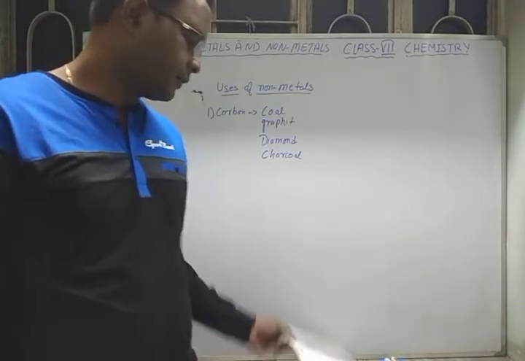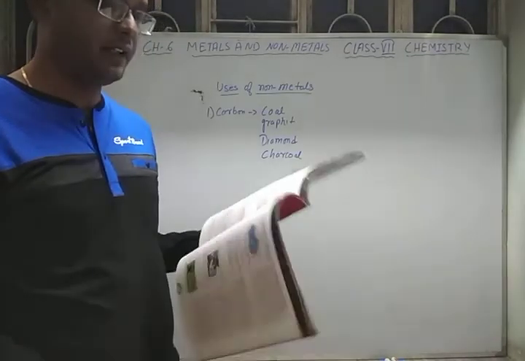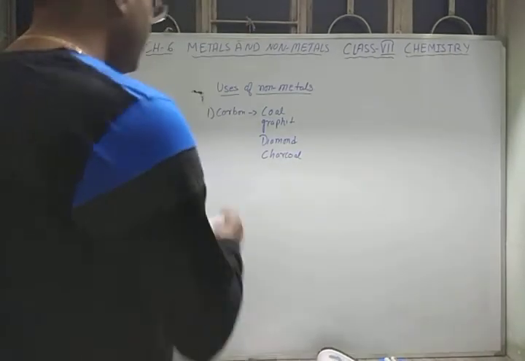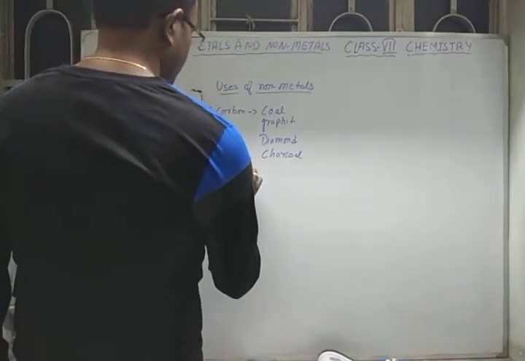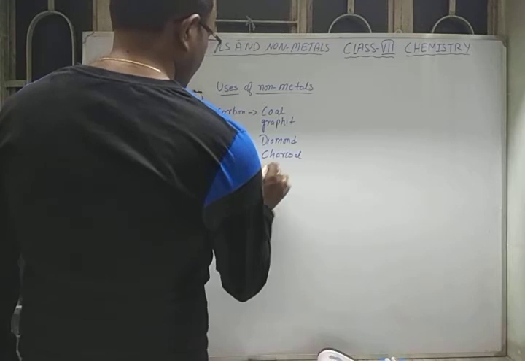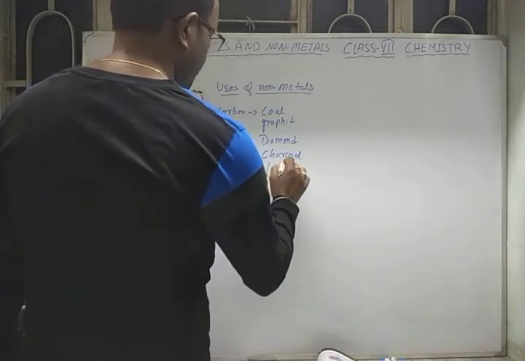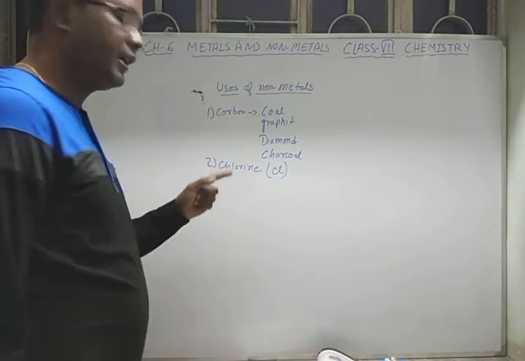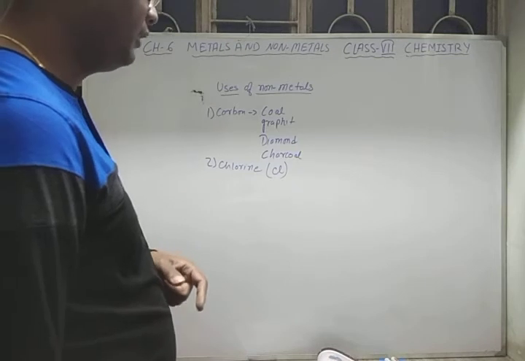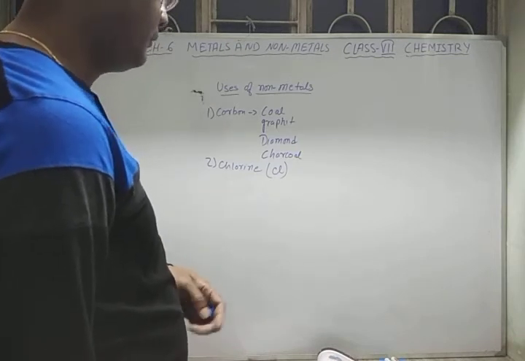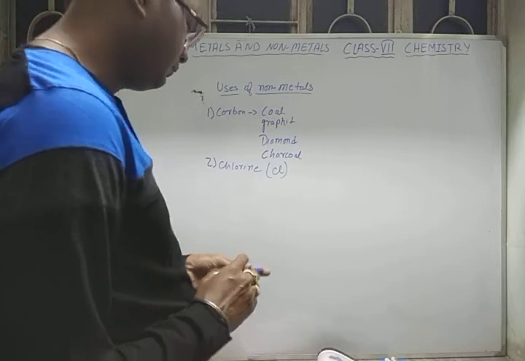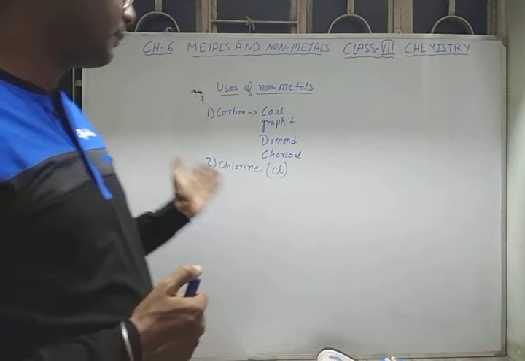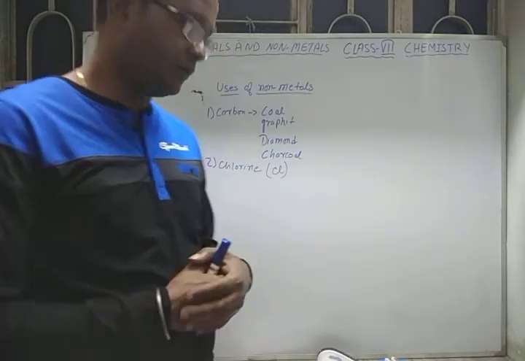Next non-metal that is given here is chlorine. As you know, the symbol of chlorine is Cl. Its atomic number is 17 and its valency is 1. It is a non-metal. Now we'll see a few properties of chlorine, regarding which you will see its uses.